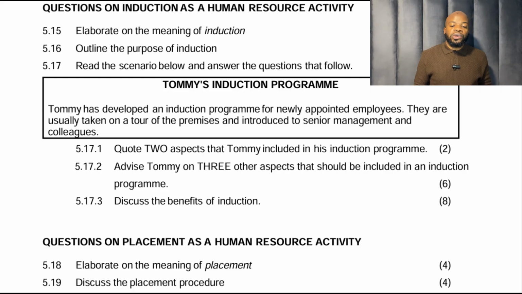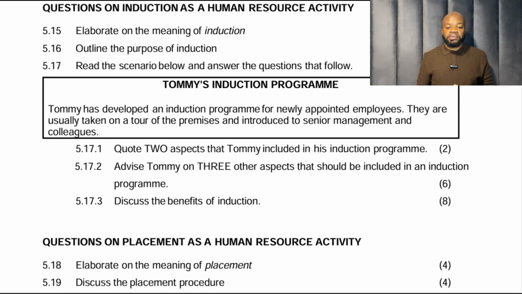Read the scenario below and answer the questions that follow. Tommy has developed an induction program for newly appointed employees. They are usually taken on a tour of the premises and introduced to senior management and colleagues. Quote 2 aspects that Tommy included in his induction program. They are right there.